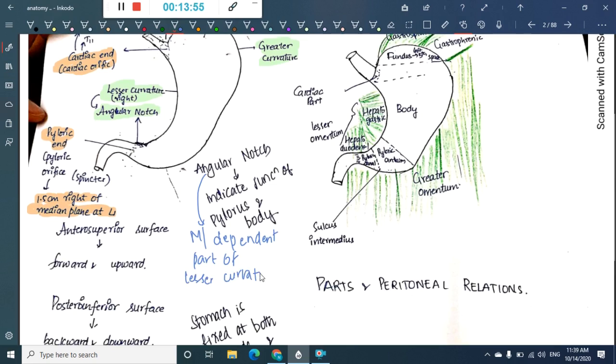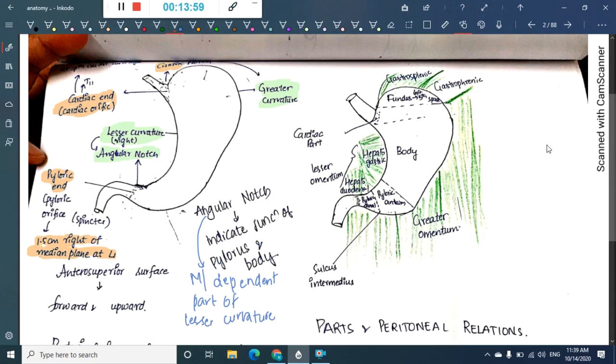It indicates the junction of pylorus and body also. Then this lesser curvature provides attachment to lesser omentum. Then we have greater curvature. This greater curvature forms the long left border of the stomach. So this is left, this is right. It forms the long left border of the stomach, and in the upper end it has a cardiac notch,